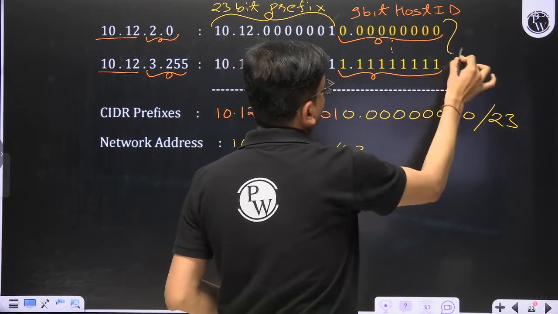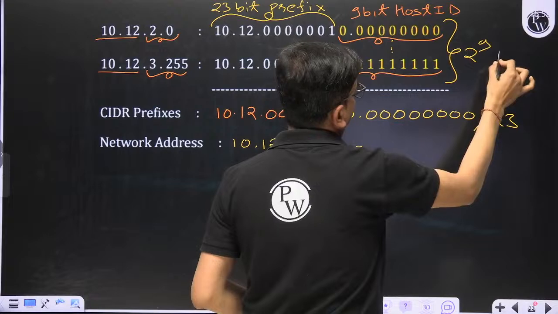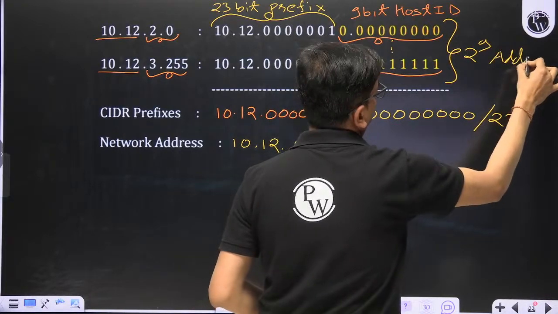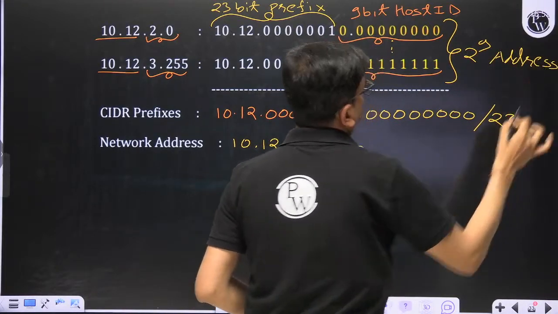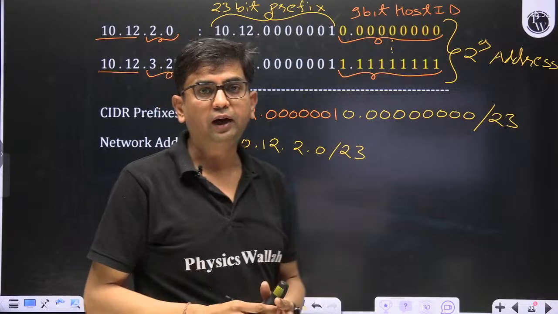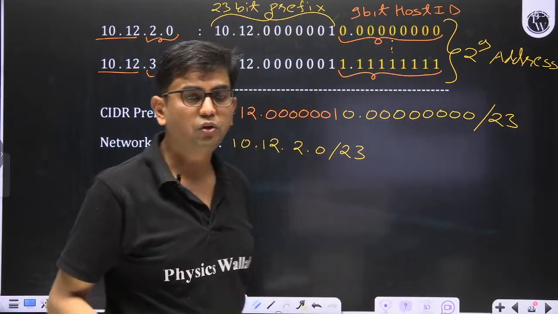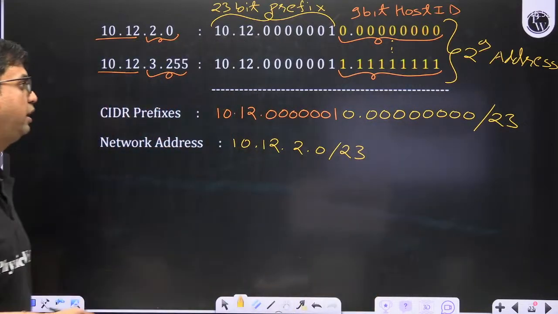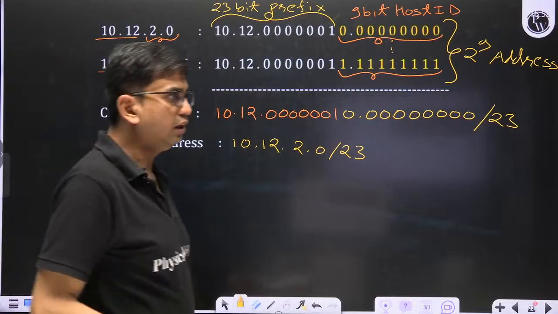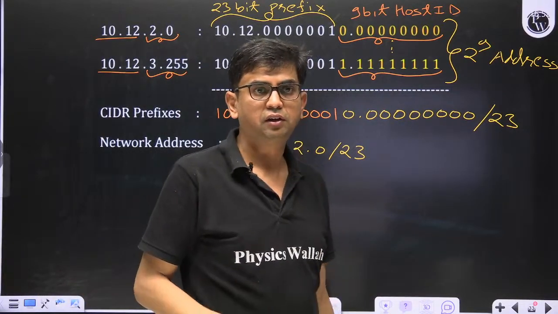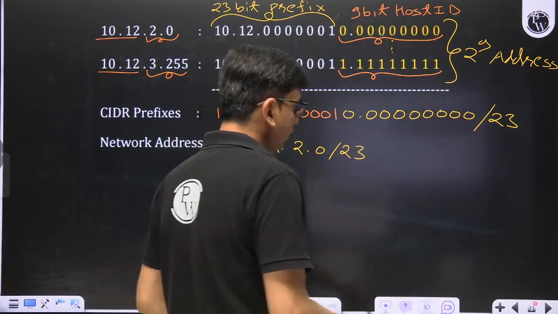A total of 2 to the power 9 addresses are represented in this range. Is this clear? Okay, then the next question.